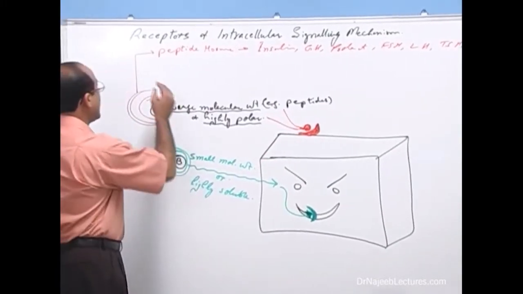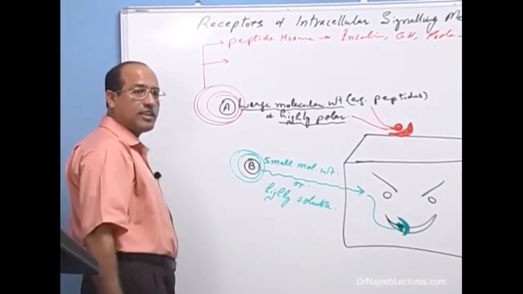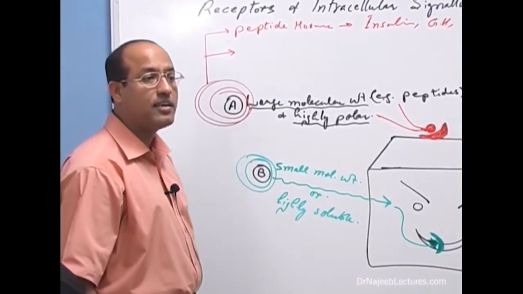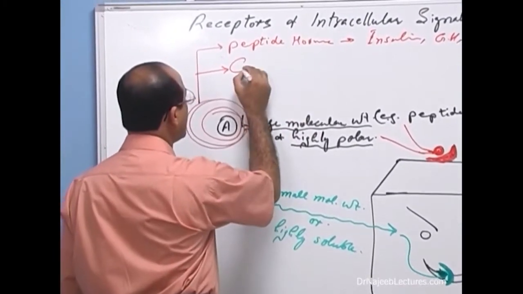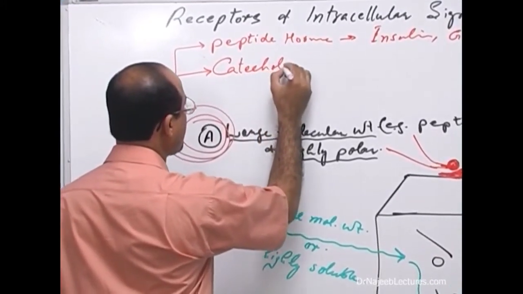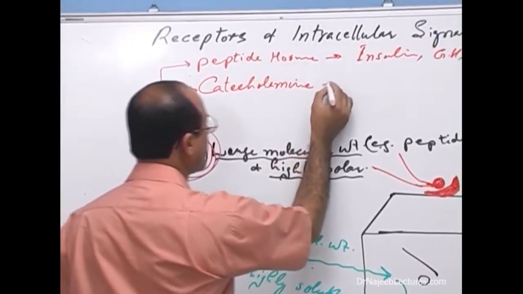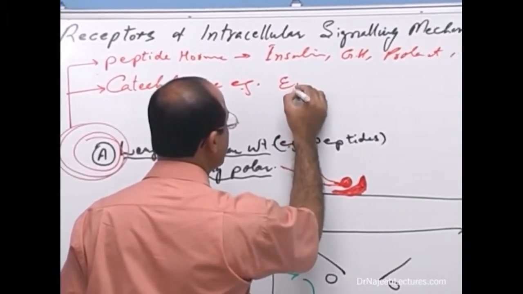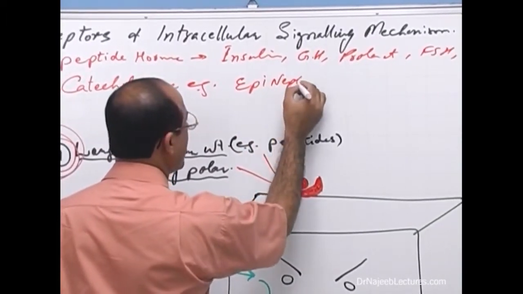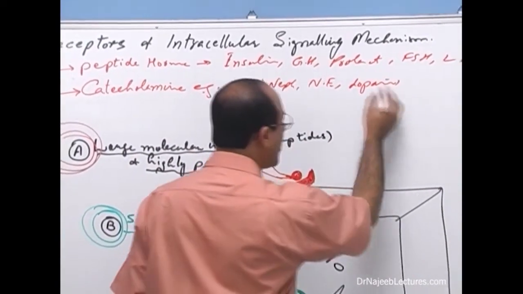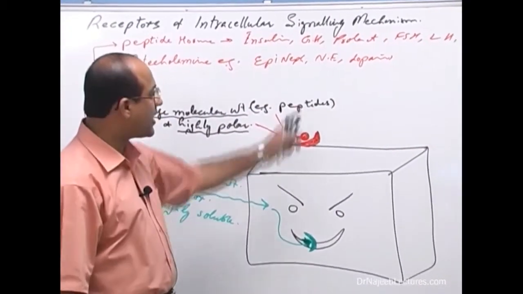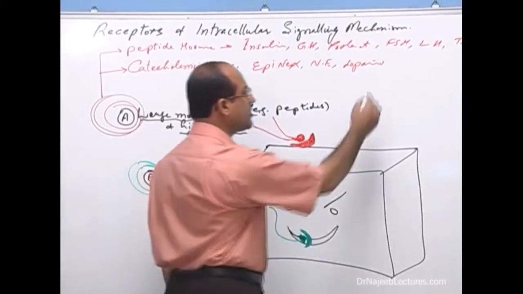Along with that, there is another group of compounds which are highly charged. For example, catecholamines. Catecholamines, for example, epinephrine, or norepinephrine, or dopamine, right? All of these are highly polar. If these are highly polar, highly charged, can they enter into the cell?